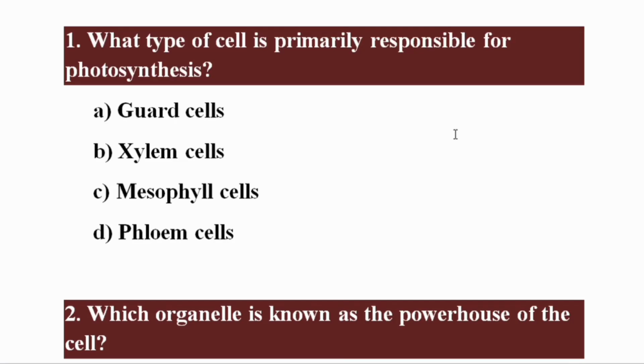What type of cell is primarily responsible for photosynthesis? The right option is Charlie. Mesophyll cells are primarily responsible for photosynthesis.